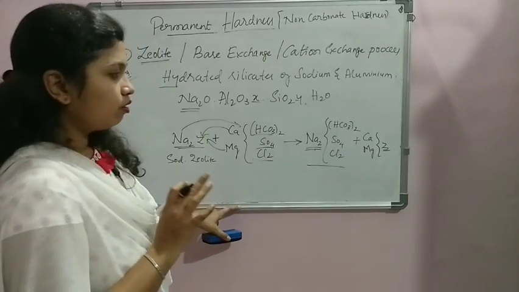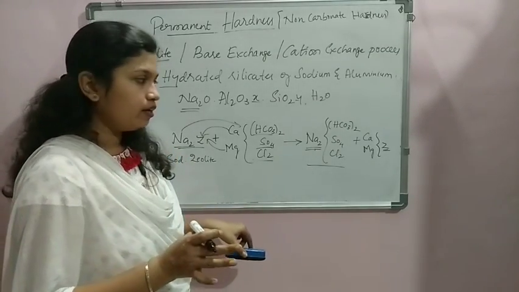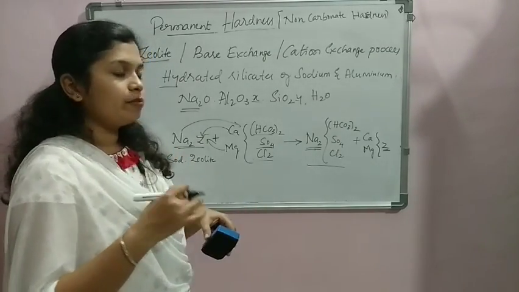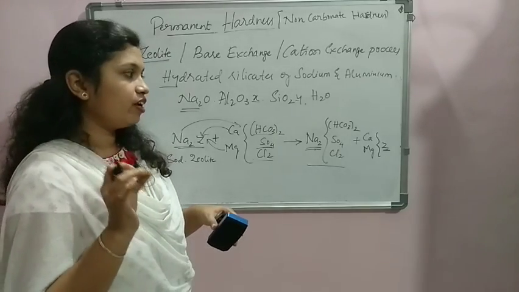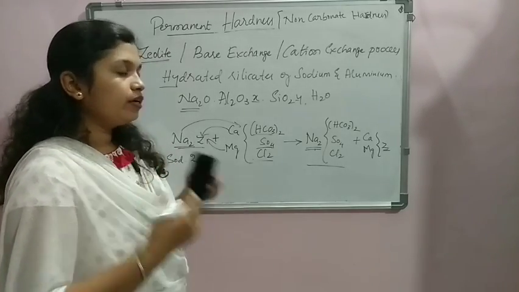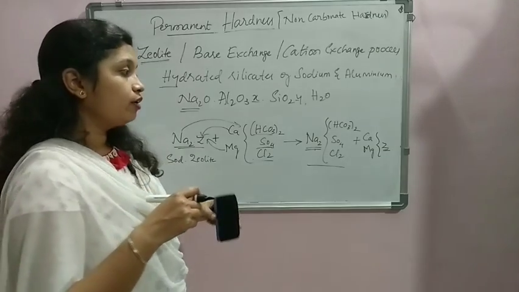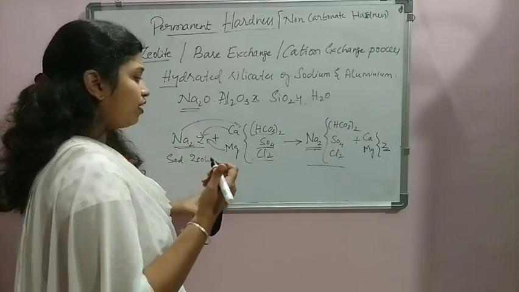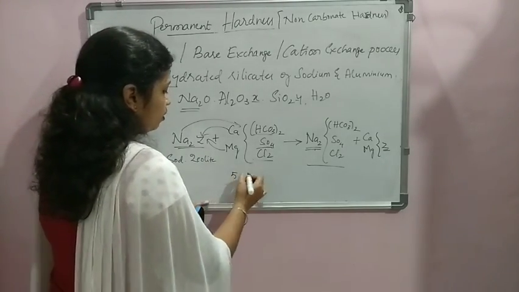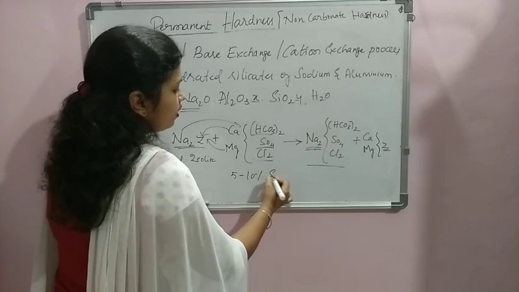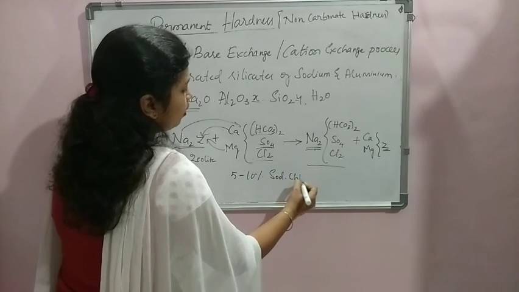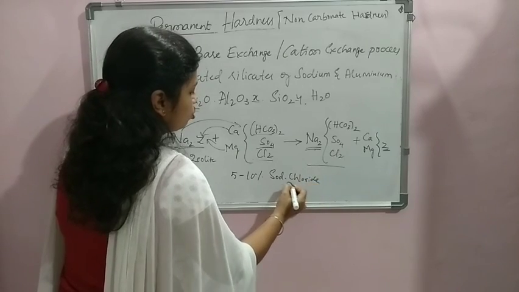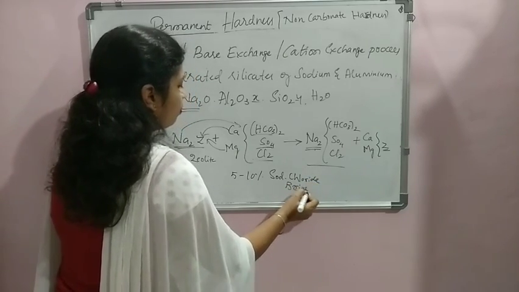When the bed gets saturated, in order to regenerate the zeolite, because zeolite is a costly material to manufacture, we have to use a 5 to 10% sodium chloride solution, which we also call brine solution.